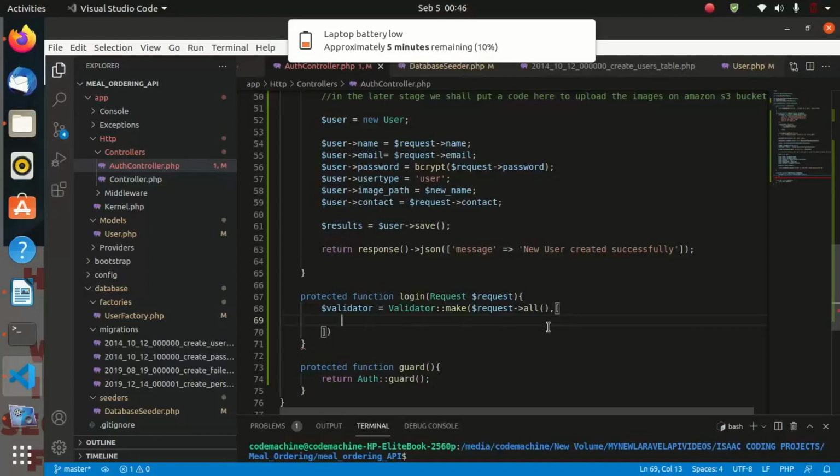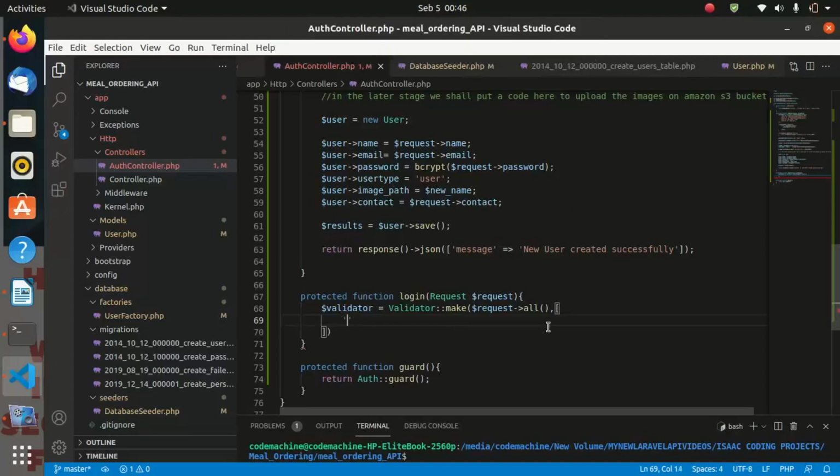Our first field in the array is going to be the user email. So the first field will be the email, and this one must be required.